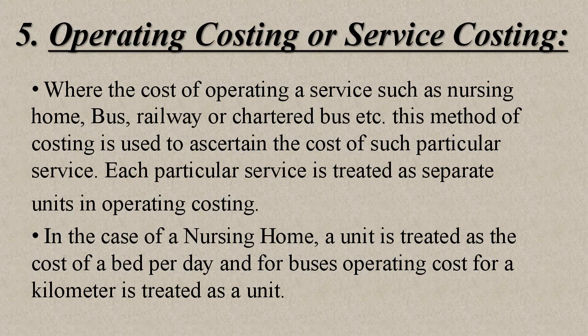Fifth one, operating costing or service costing, where the cost of operating a service such as nursing home, bus, railway or chartered bus, etc. This method of costing is used to ascertain the cost of such a particular service. Each particular service is treated as a separate unit in operating cost. In the case of a nursing home, a unit is treated as the cost of a bed per day, and for a bus, the operating cost for a kilometer is treated as a unit.